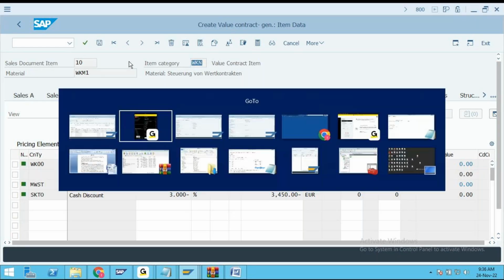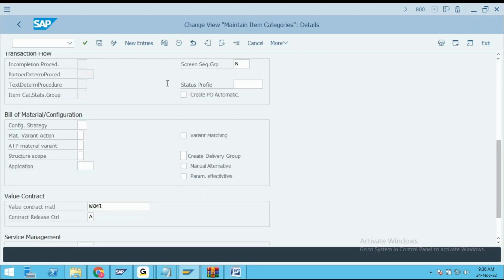Coming back to item category, SAP has already understood this, so they have given an entity here: value contract material.